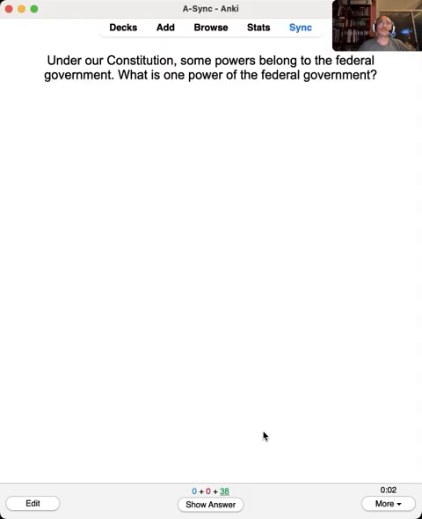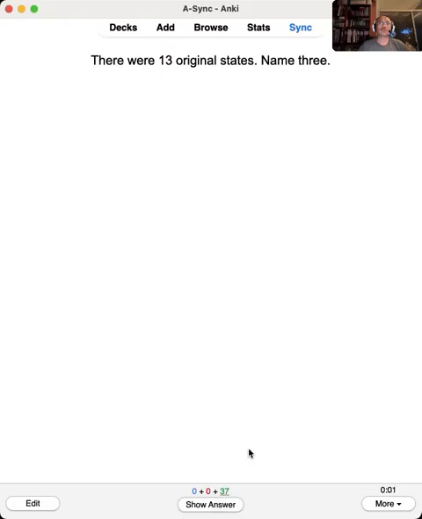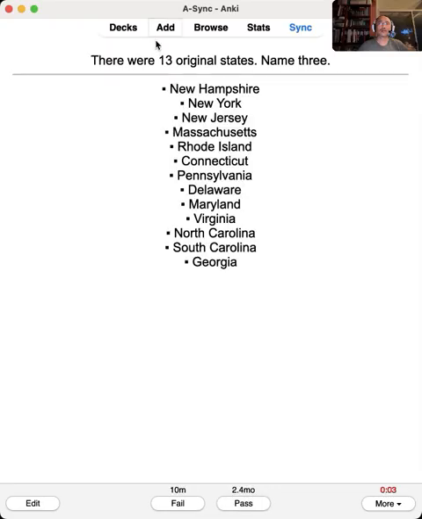Some power belongs to the federal government. What is one power of the federal government? To print money. There are 13 original states. Name three. Okay. New York, New Hampshire, New Jersey.